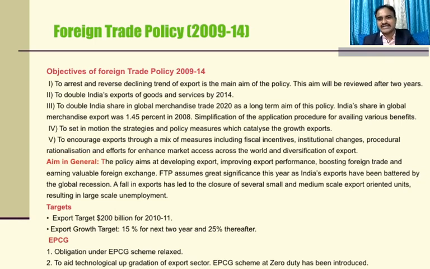The FTP assumes great significance this year as India's exports have been battered by the global recession. A fall in exports has led to the closure of several small and medium scale export oriented units. What are the targets of the foreign trade policy 2009-14? The export target is 200 billion by 2010-11. The export growth rate target is 15% by next year and 25% thereafter.